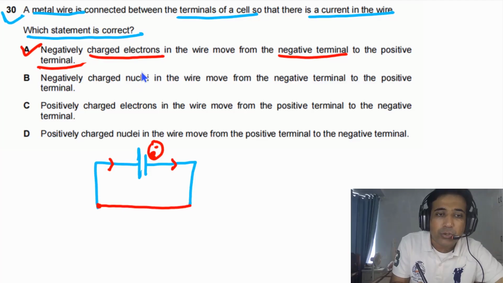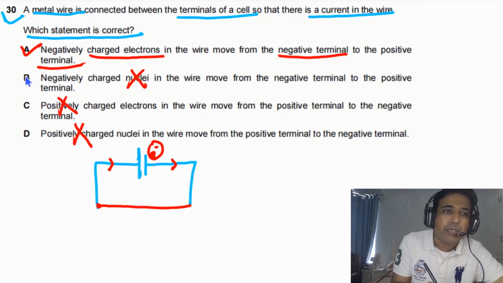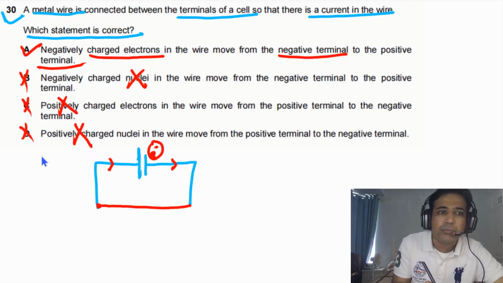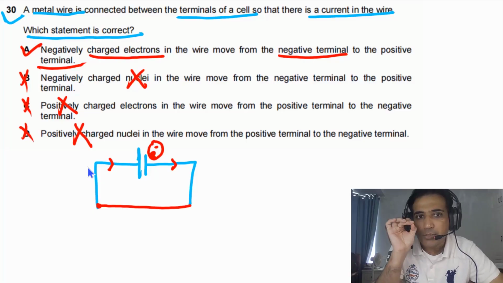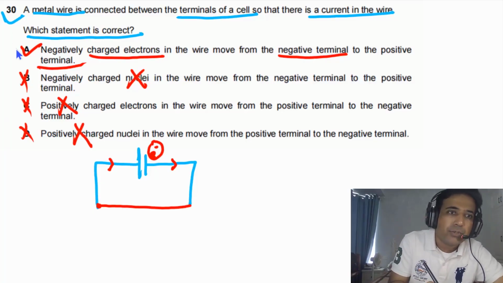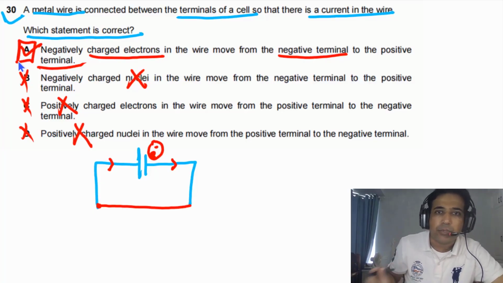Negatively charged nuclei, this is incorrect. Positively charged electrons, incorrect. Electrons are not positively charged. Positively charged nuclei, so these options are incorrect. Simply you need to understand only electrons flow. So the answer for this question has to be A.